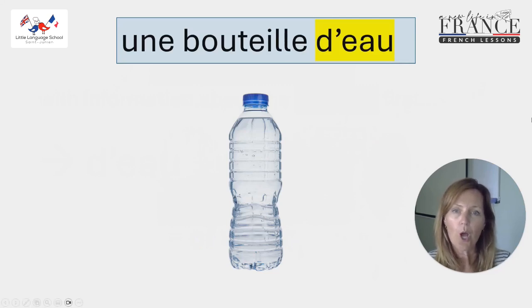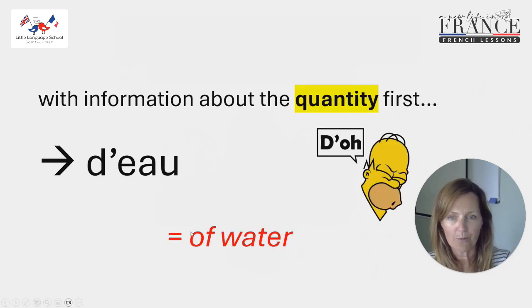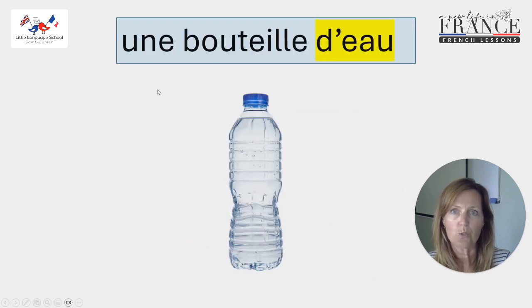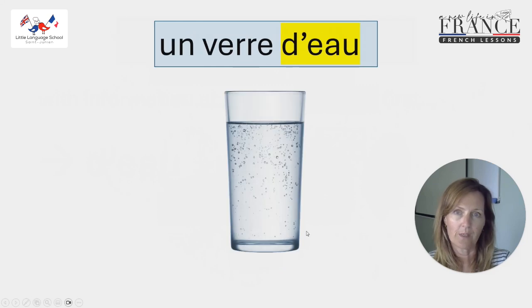We've got une bouteille d'eau. Bouteille. It's a difficult word to pronounce, that one. But the information that we've got there is the quantity, a bottle of water. So that d'eau, if we go back to the previous slide, we can translate it to of water. So the de here is the of and the eau is the water. So une bouteille d'eau, a bottle of water.